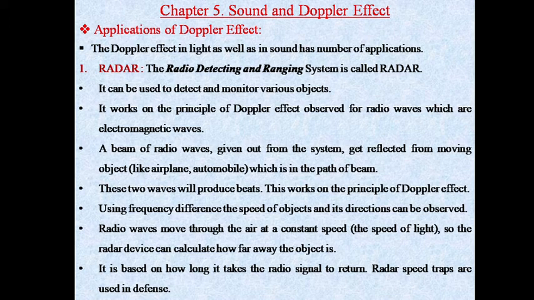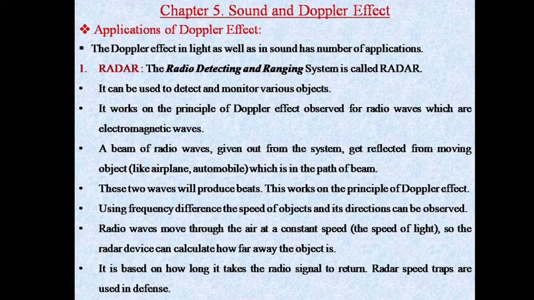Radio waves move through the air at a constant speed, the speed of light. What is the speed of light? 3 into 10 to the power 8 meter per second. So the radar device can calculate how far away the object is. It is based on how long it takes the radio signal to return.